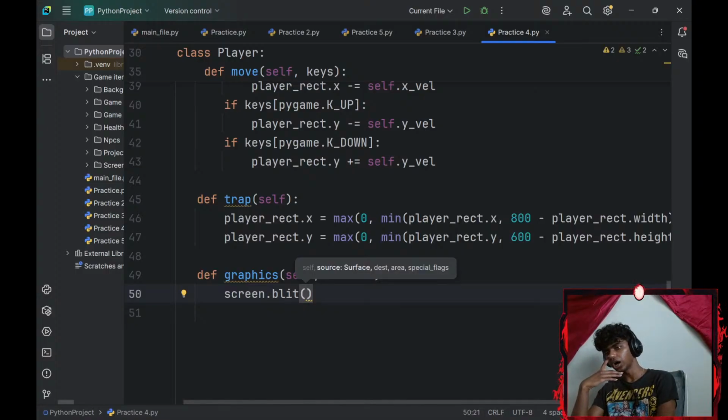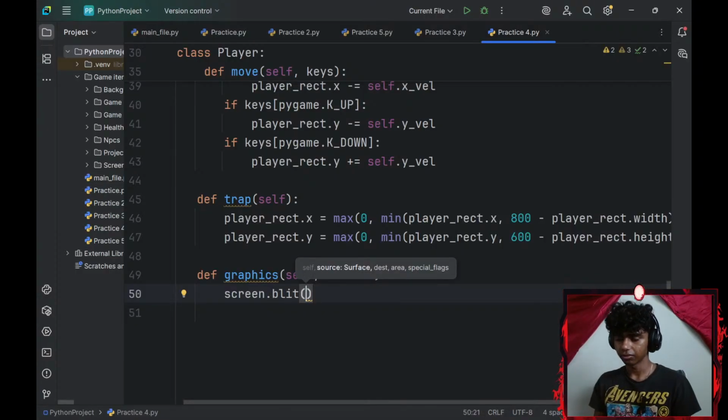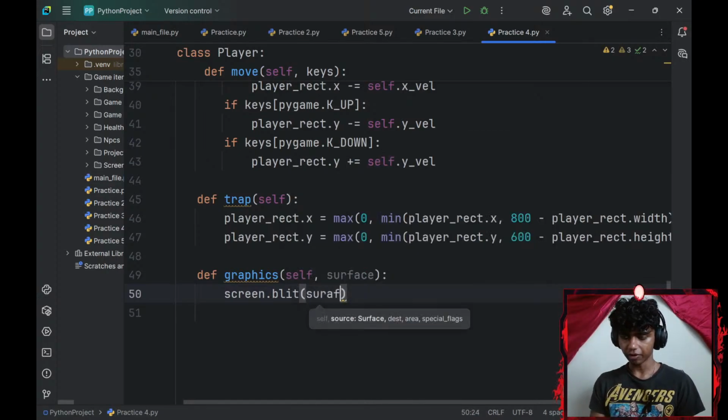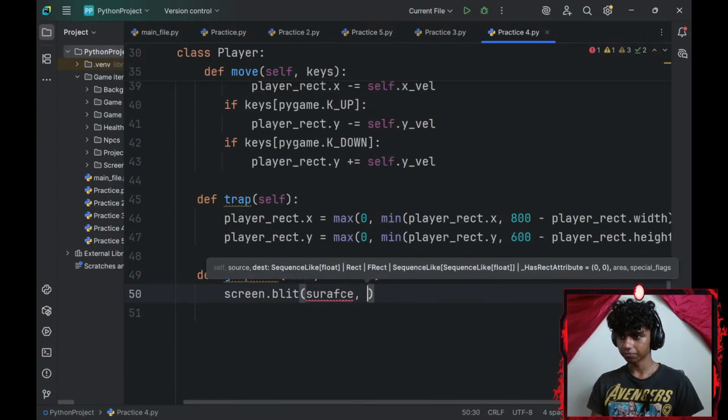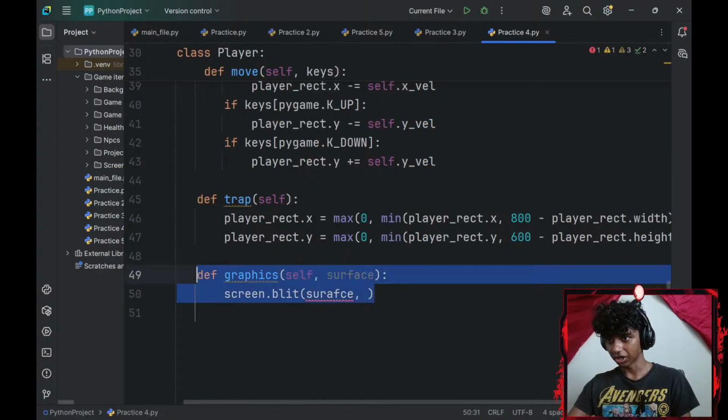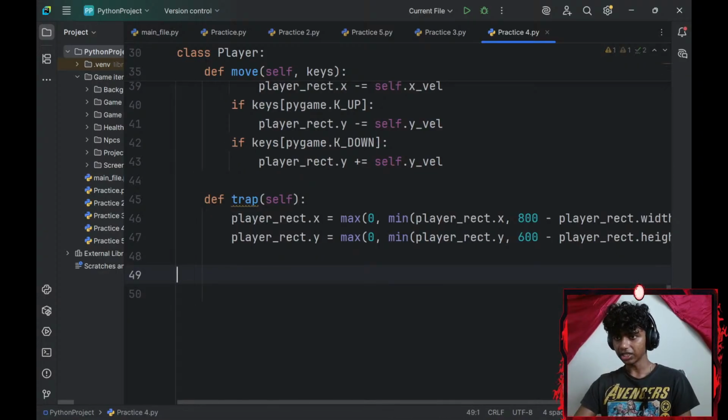Honestly, do I need my screen.blit? I do. So my first parameter is going to be my surface. This is going to be my player image, so I wouldn't need a graphics variable here. Alright, I think that's basically it.